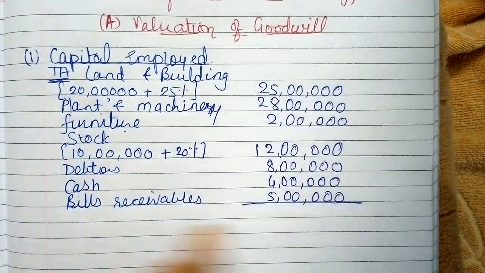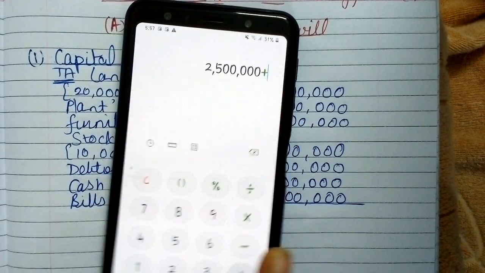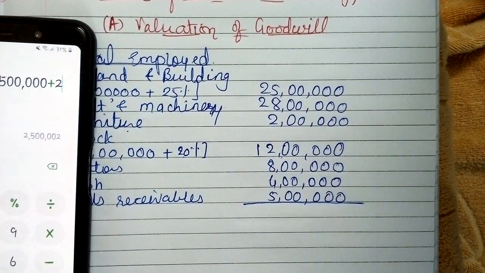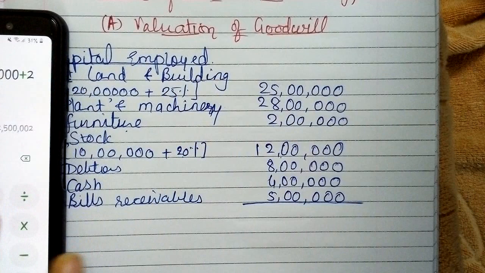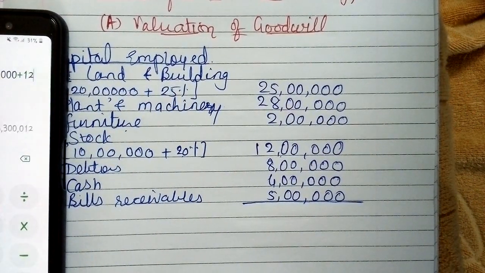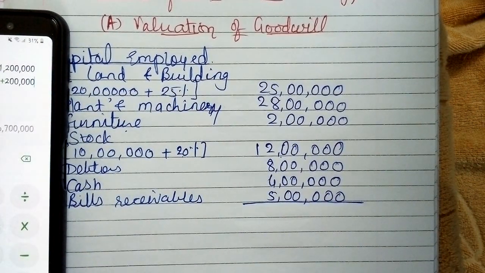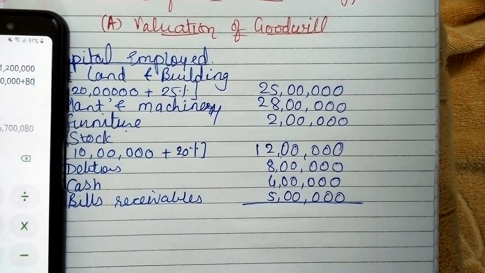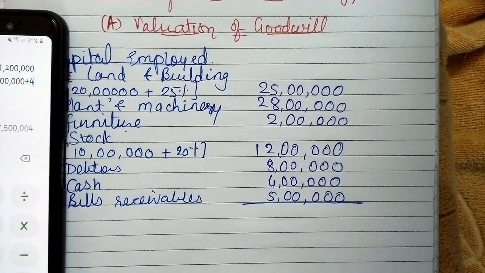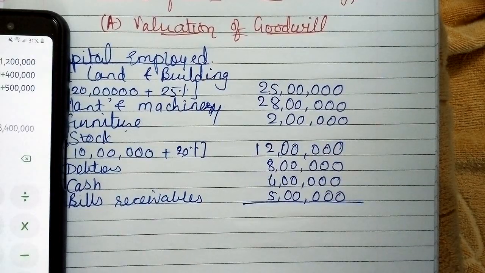So by adding all these things, we get 25 lakhs plus 28 lakhs, 12 lakhs, 2 lakhs, 8 lakhs plus 4 lakhs plus 5 lakhs.